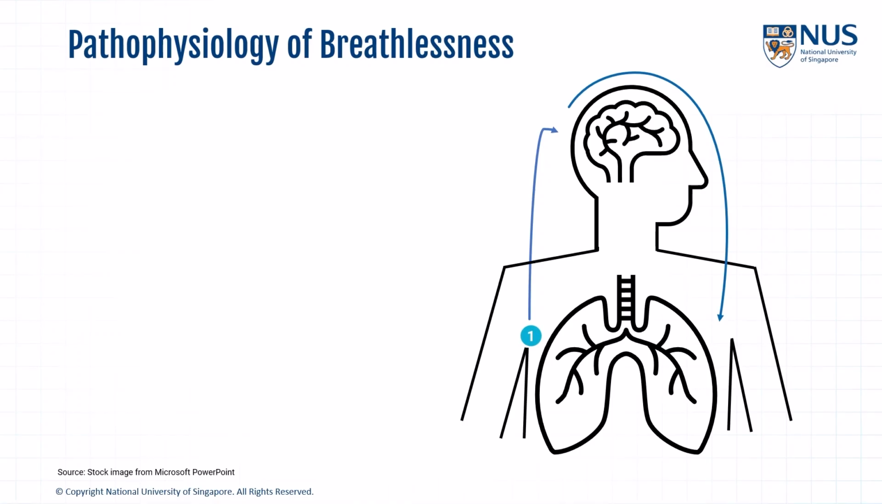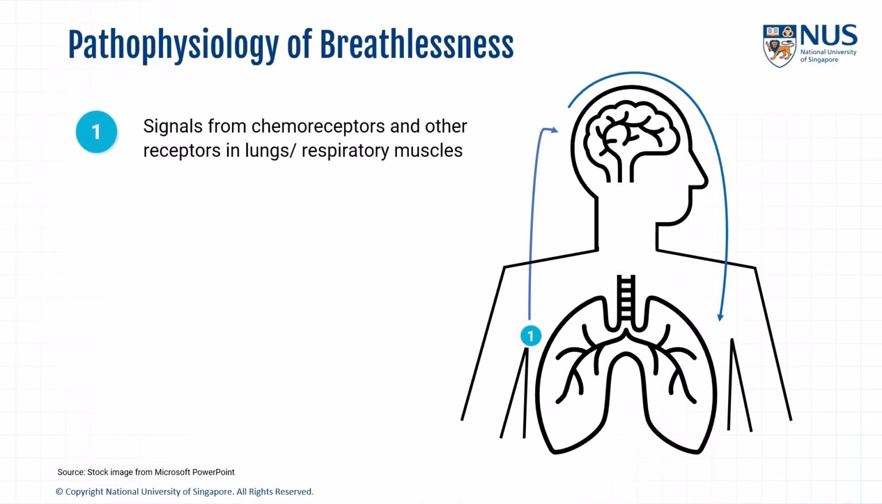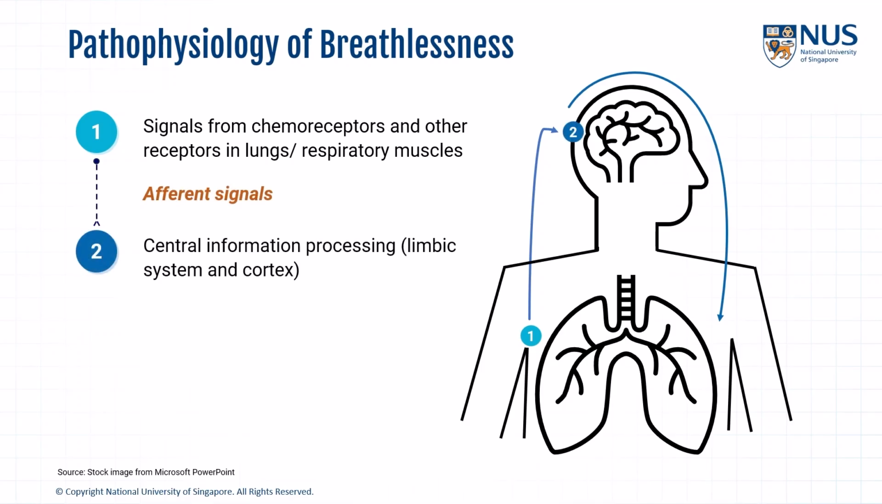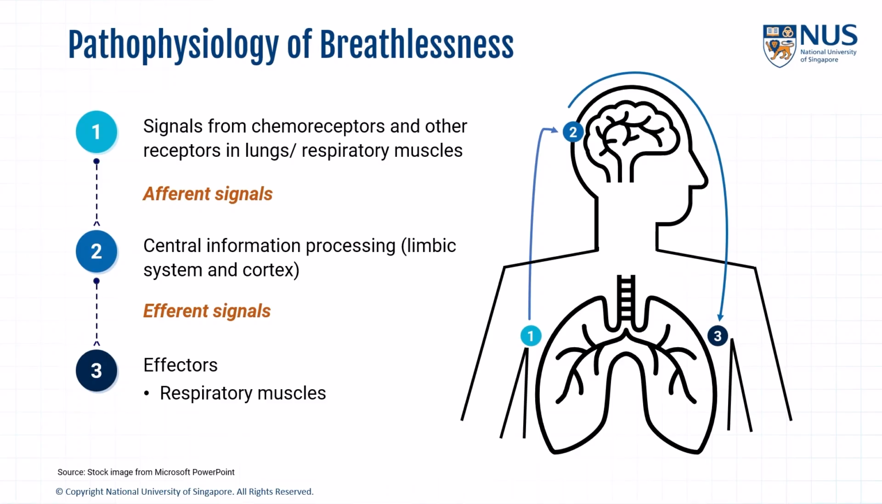So for dyspnea, afferents originate from chemoreceptors and other receptors such as the stretch receptors, and these are transmitted to the brain. The central information processing involves the limbic system and the cortex. The efferent signals then reach the respiratory muscles. Imbalances related to any of these components give rise to breathlessness.